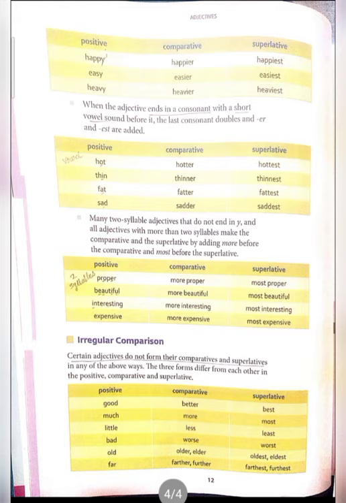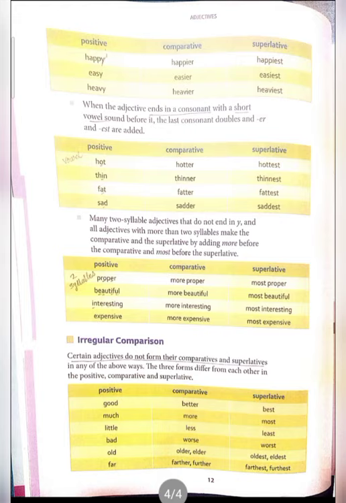It means, in short, if in any adjective or word more than two syllables are there, meaning two vowels are there, then in the comparative and superlative degree you will add more and most. When you are going to do the comparison, you say like this: more proper, most proper.